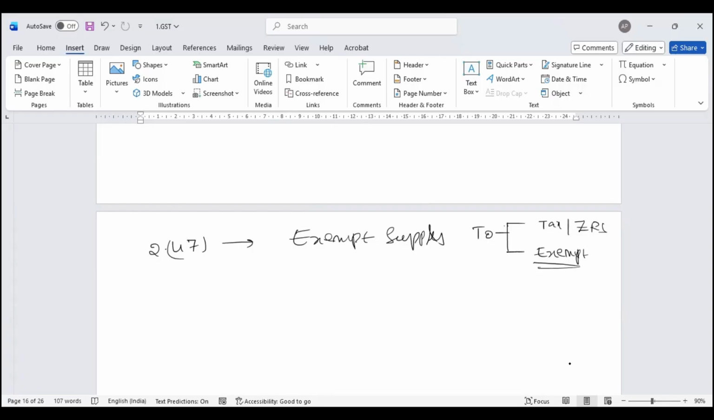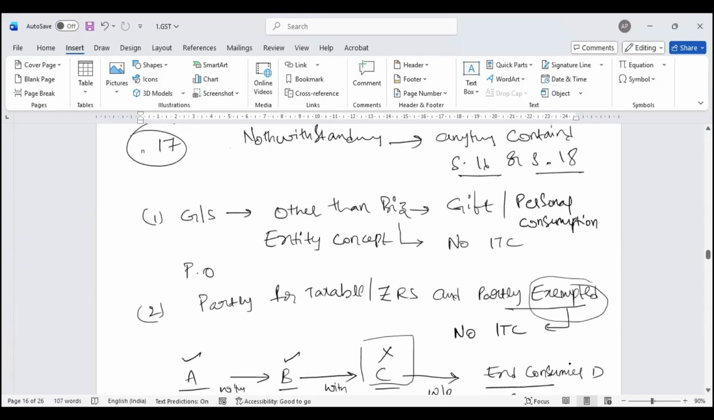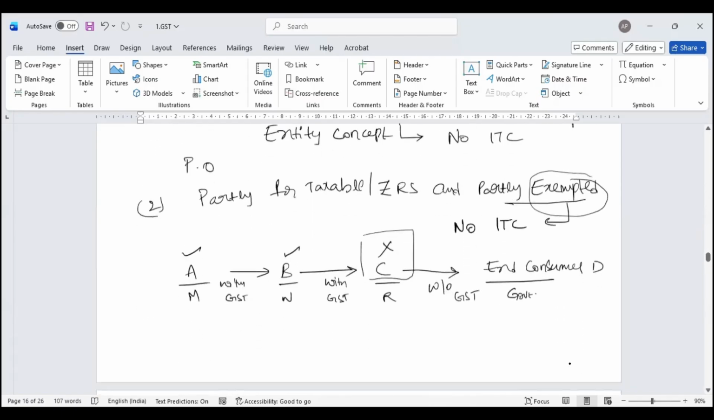Let's assume, sir, I'm the owner of a petrol bunk. I buy 1,000 cans of engine oil. Out of 1,000 cans, 50 cans I use for my own vehicles. That is other than business, clause 1. Other than business, no ITC. Out of the 1,050, ITC should not be taken.